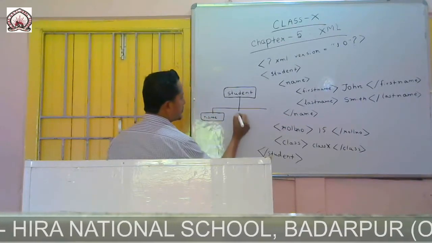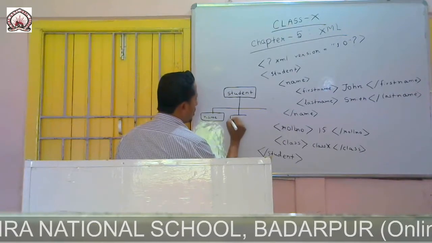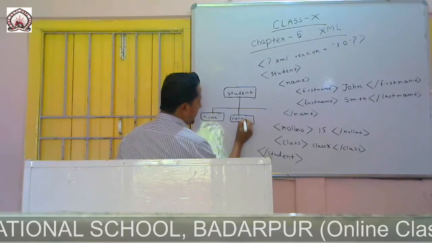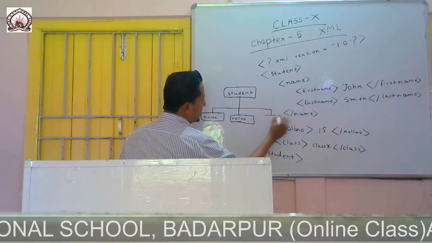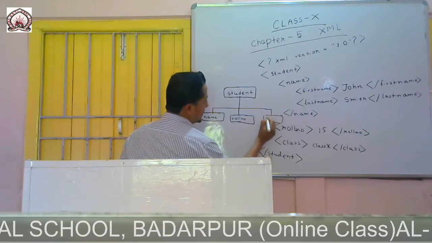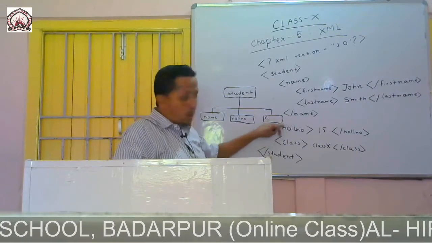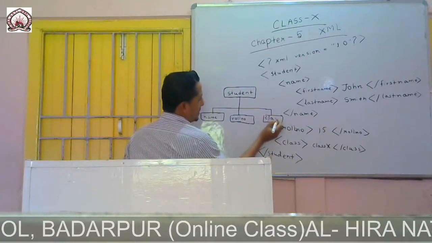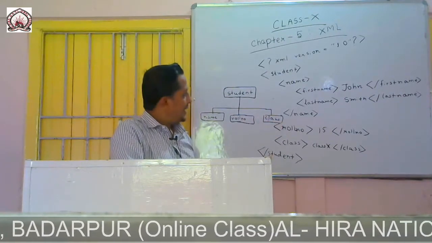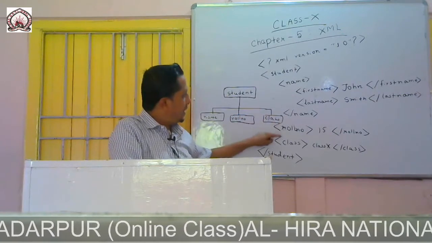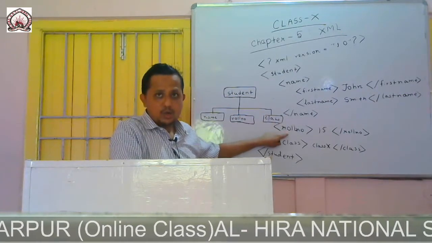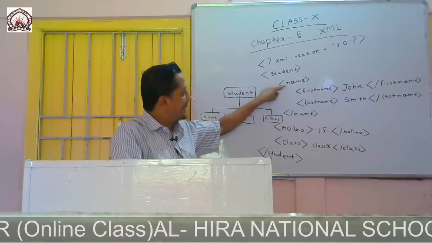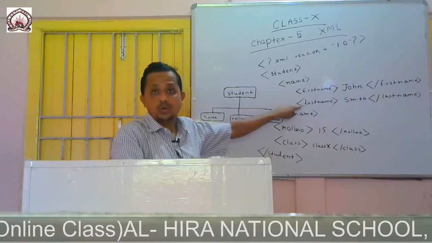Name, roll number, and class. I am overlapping a little because of space constraints. Now you can see roll number does not have any child, class does not have any child, but name contains two children.